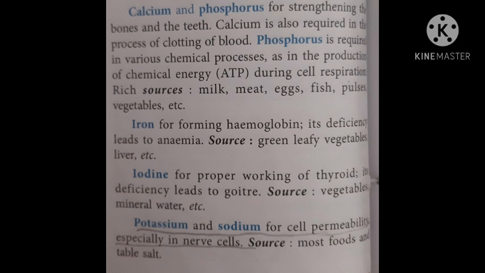Iron helps in the formation of your blood hemoglobin pigment, and if its deficiency occurs, the person will suffer from anemia, and it is obtained from green leafy vegetables. Next very important mineral is iodine, which helps in the working of your thyroid gland, and if deficiency is there, the person will suffer with goiter. Mainly you get it from vegetables and minerals. Then potassium and sodium help in cell permeability, especially your brain cells, and sodium we get from salt.